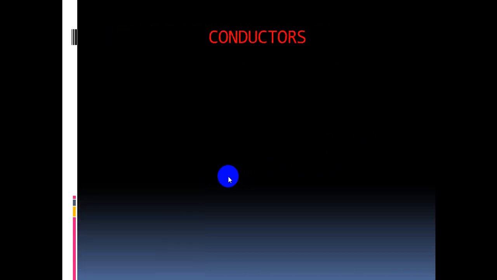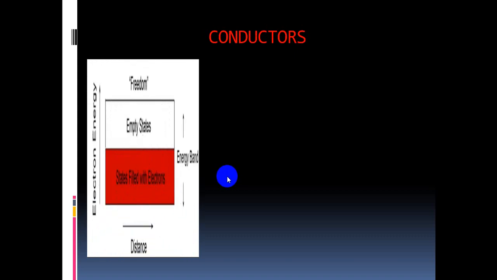Let's come to conductors one by one. I already explained, these are the states filled with electrons. This band is called the valence band. This band is called the conduction band. So in conductors, the valence band and conduction band overlap with each other. In the conduction band there exist empty states, so there is no presence of electrons. Always the valence band is filled with electrons.